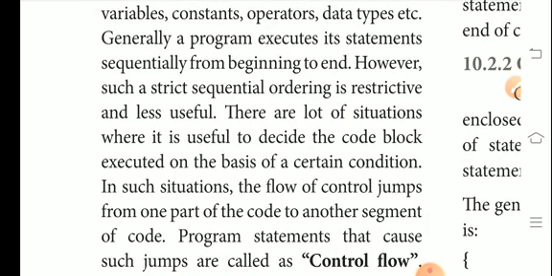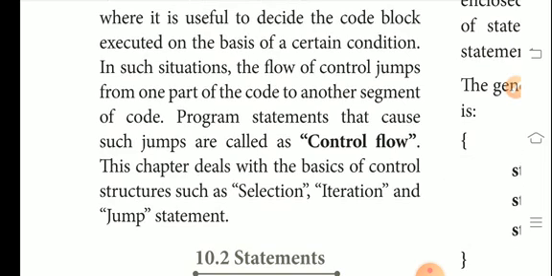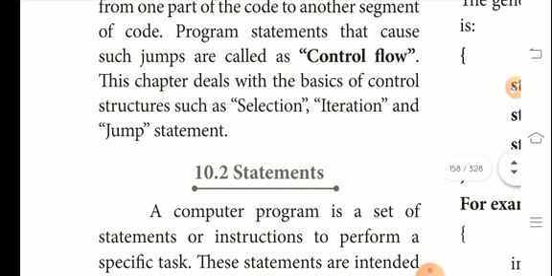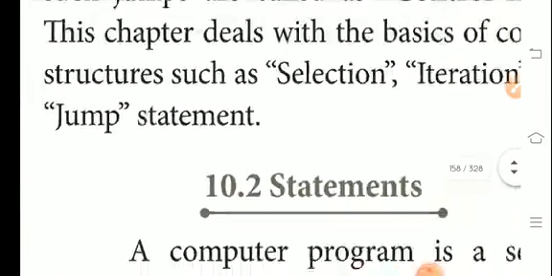There are a lot of situations where it is useful to decide the code block executed on the basis of certain conditions. In such situations, the flow of control jumps from one part of the code to another segment of code. Program statements that cause such jumps are called control flow. This chapter deals with the basics of control structures such as selection, iteration, and jump statements.